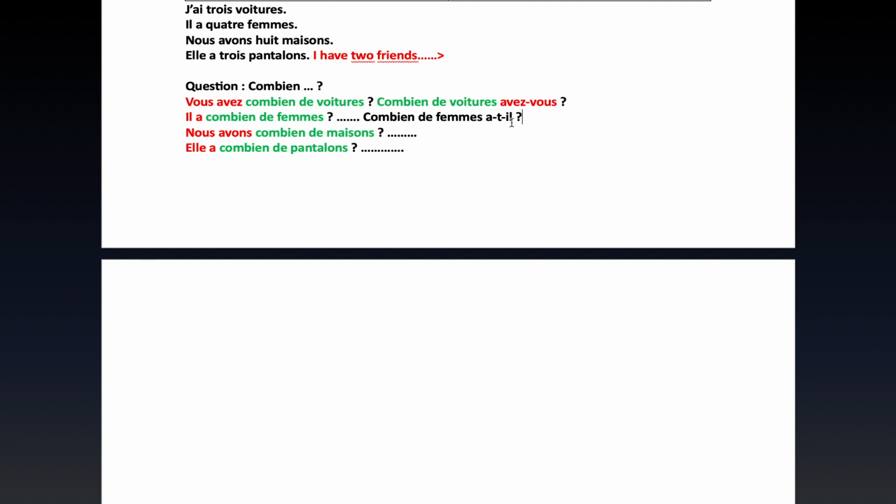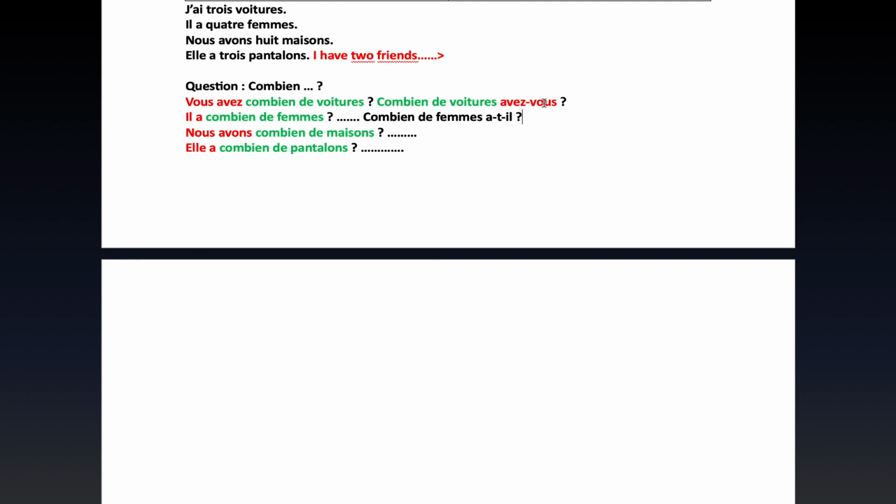Combien de femmes a-t-il? And if it was elle also, it would still be the same. A-t-elle? Like in this last question. Combien de pantalons a-t-elle? And this, nous avons combien de maisons? Combien de maisons avons-nous? That would be the same as this other upper one. I think that should be very clear, and you should be able to ask questions using the phrase combien de.